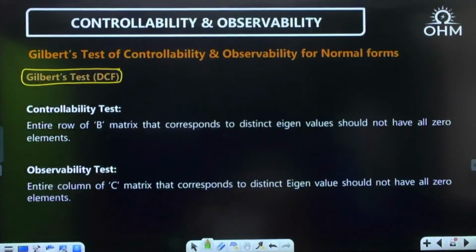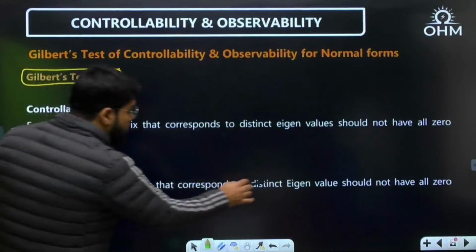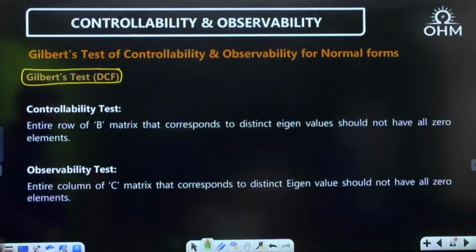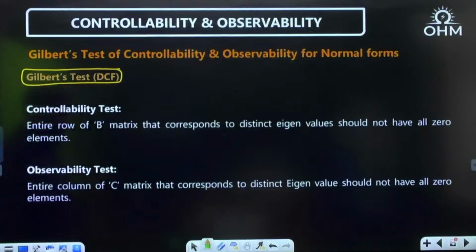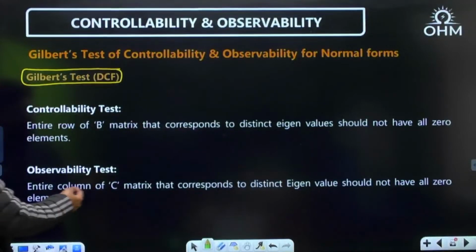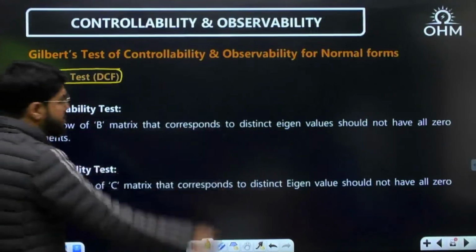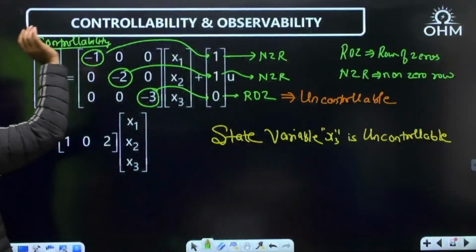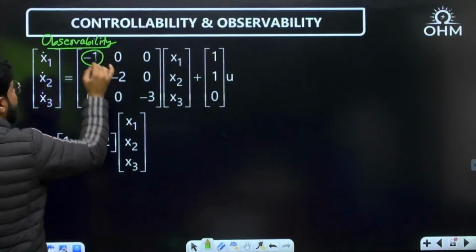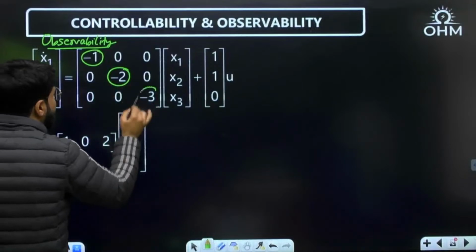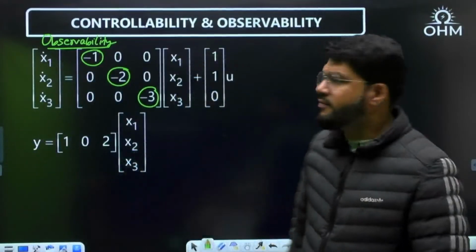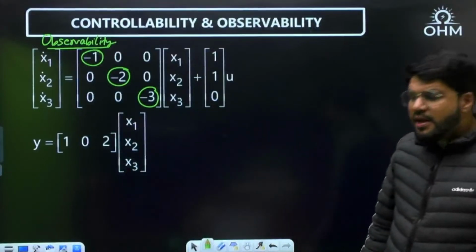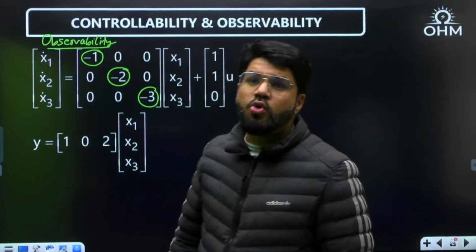Entire column of C matrix that corresponds to distinct eigenvalues should not have all 0 elements. Now I need to go to the columns of C matrix corresponding to distinct eigenvalues. Okay, this is done. How many distinct eigenvalues? Again, dear, 3 distinct eigenvalues: -1, -2, -3. Corresponding to every eigenvalue, you go to the column of C.